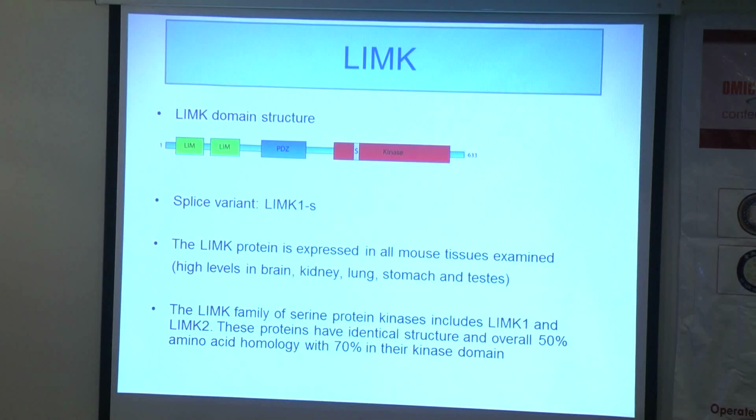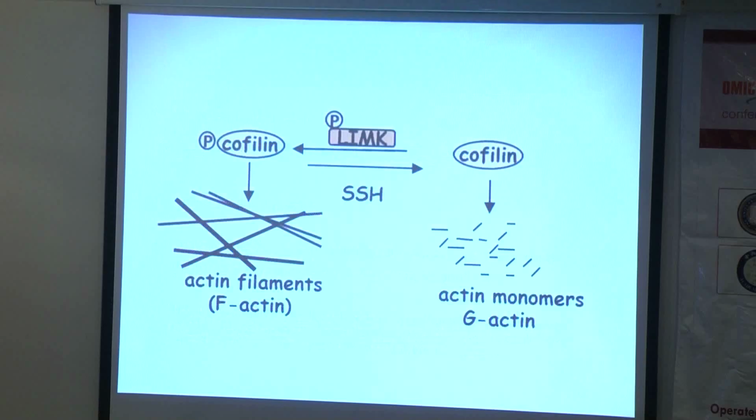Initially, when we identified this protein, we knew it was only expressed in brain, and we called it a brain-specific protein. However, with the help of monoclonal antibodies, we identified that this protein is expressed in pretty much every cell line, human and mouse, as well as tissues that we examined, but at various levels. This protein family has two members, LIM kinase 1 and 2. Both are structurally similar to each other, but they differ in their location.